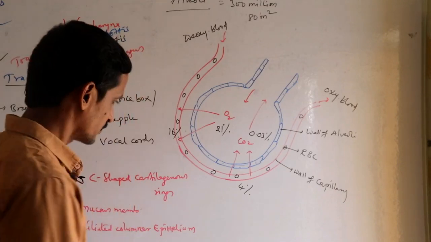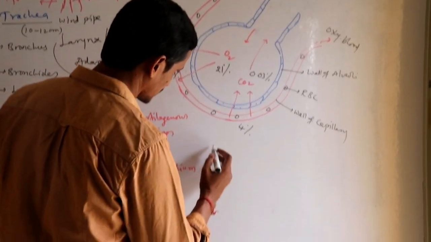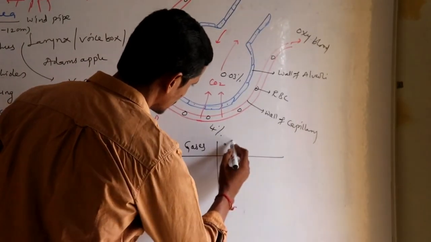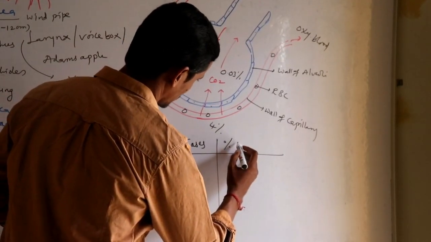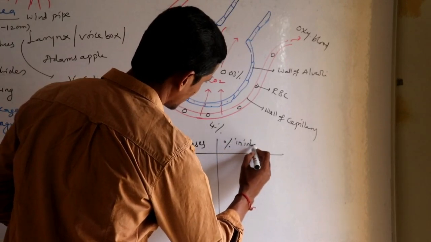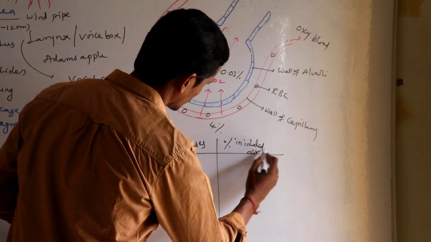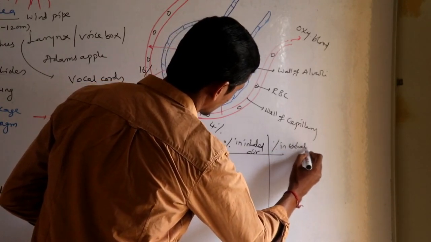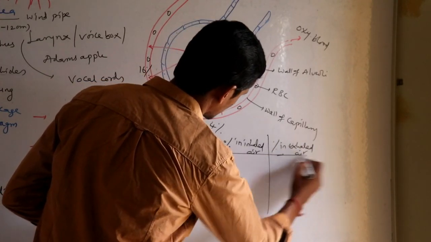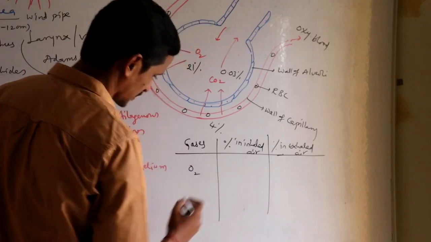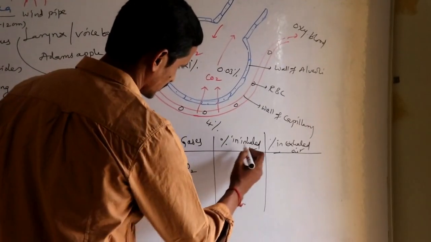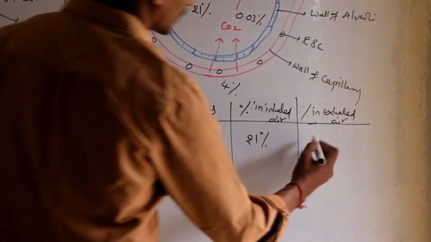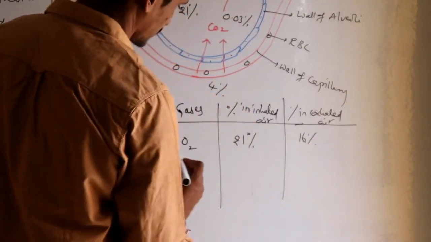Okay, when you see the ratios clearly, say for example, when you are talking about gases and the percentage in inhaled air and percentage in exhaled air, let us see first oxygen. Oxygen in inhaled air is 21%, in exhaled air 16%.